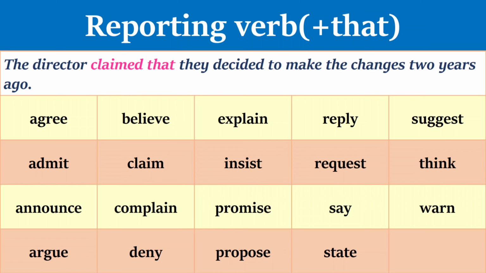Number 1. Reporting verb plus that. That is optional. The verbs are agree, admit, announce, argue, believe, claim, complain, deny, explain, insist, reply, request, promise, say, suggest, think, warn. The example for this type is, the director claimed that they decided to make the changes 2 years ago.